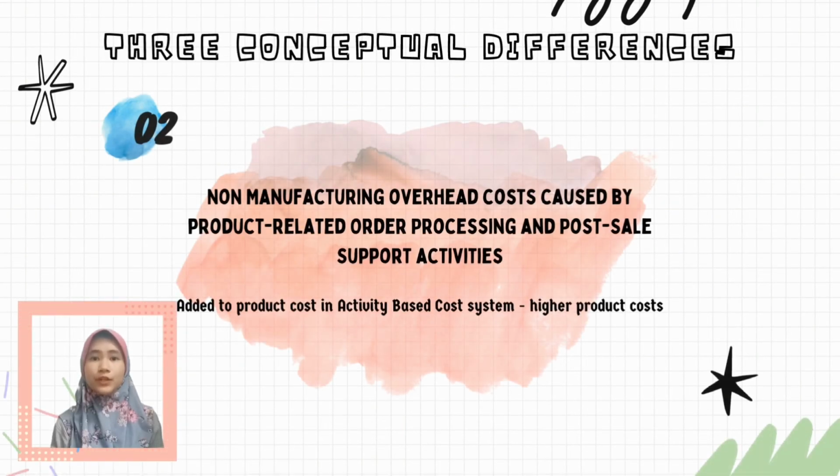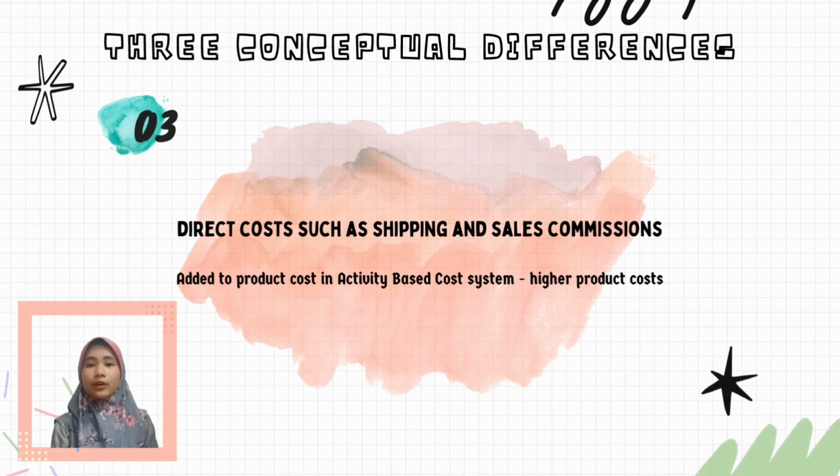Secondly, the non-manufacturing overhead costs caused by product-related order processing and post-sales support activities are added to product costs in activity-based costing, which results in higher product costs compared to the traditional cost system. Thirdly, direct costs such as shipping and sales commissions are also added to product costs in activity-based costing, which results in higher product costs compared to the traditional cost system. The aggregate effect of these three differences between the traditional cost system and the activity-based cost system results in higher product costs, thus lower product margins for both the standard and customized models.